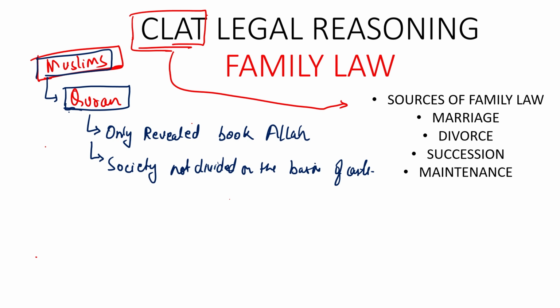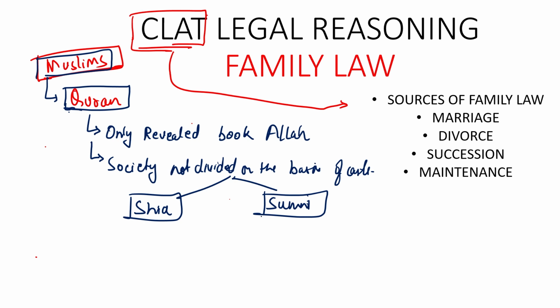That is, what exactly is the source of the codes, or the source of the rules and regulations. So the ideology is different in regards to the two sects of the society that are prevalent in Muslims. One sect is known as Shia, and the other one is named Sunni. I'll explain to you how all these things came into being, and how exactly the two differ, not only on the basis of caste but on the basis of ideology.